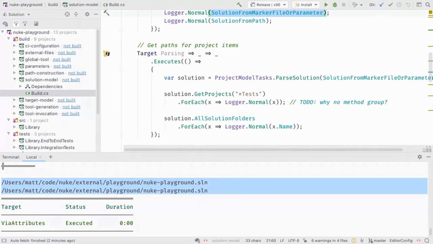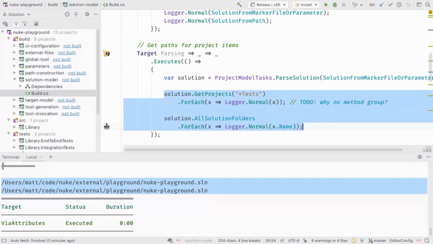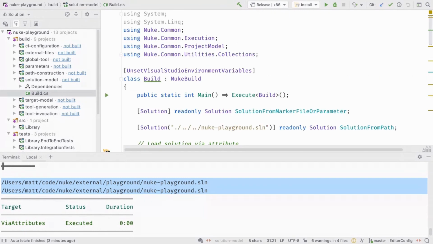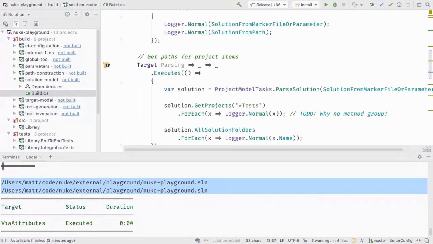But we can also, and that's what I mentioned before, parse that solution. That's not needed because we have it already. But here it's just repeated. I can actually, I'm not sure why I did that, but that can be simplified. So this is the same object as here.